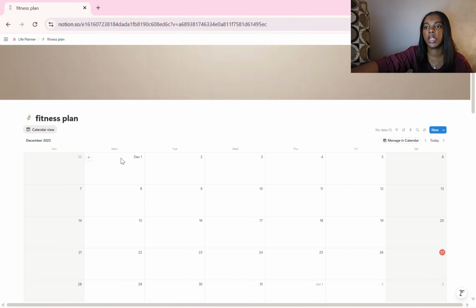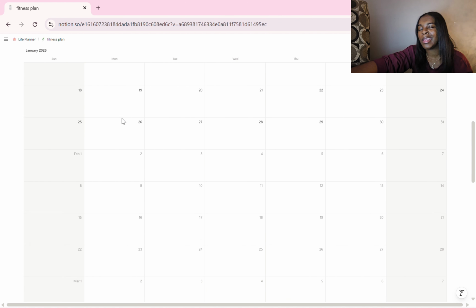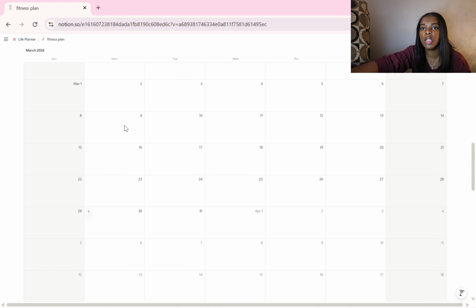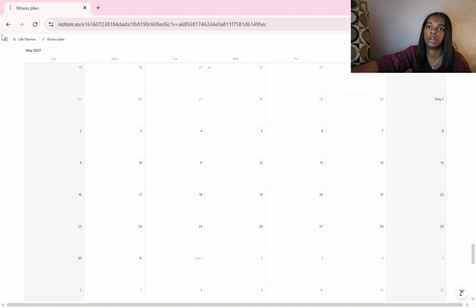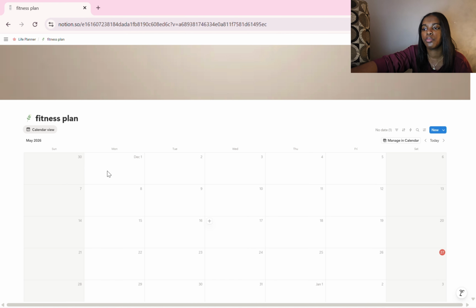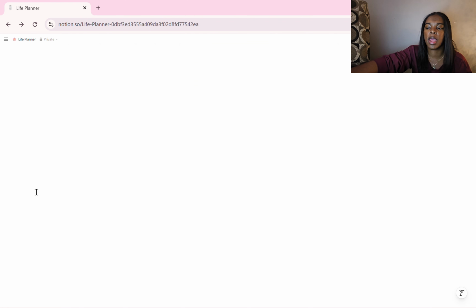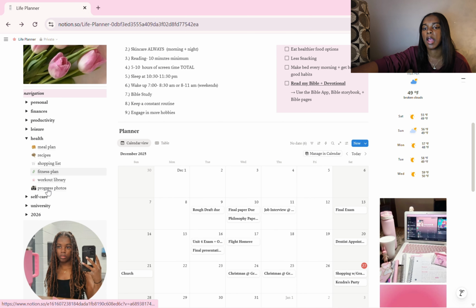Then I have my fitness plan. I don't use this. Will I ever use this? I don't know. But it's a yearly plan, it's just continuous. This calendar never stops. We're already in May 2027 from how far it's grown. You can put your workouts in here for the days of the week, except I do this all in my Google Calendar as well, so that's why I don't really use it for that.